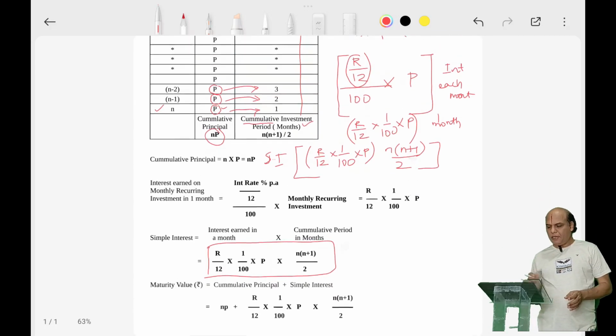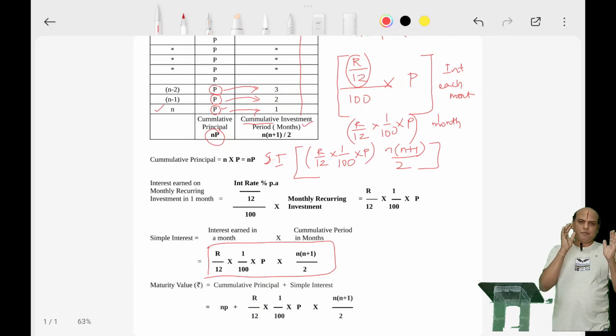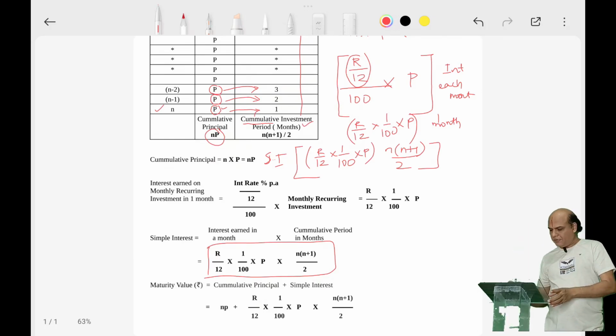Now maturity value, I told you, the entire principal plus the entire interest is called maturity value. So if this investor wants his maturity value, what is the entire principal amount that we are getting? NP. It is the total investment he made in n months, NP.